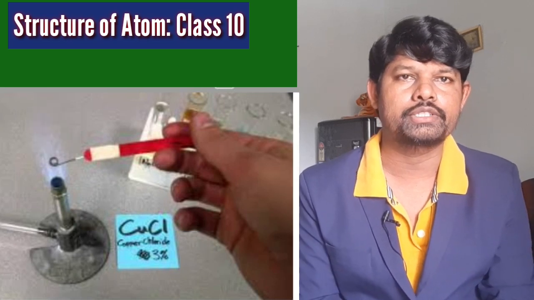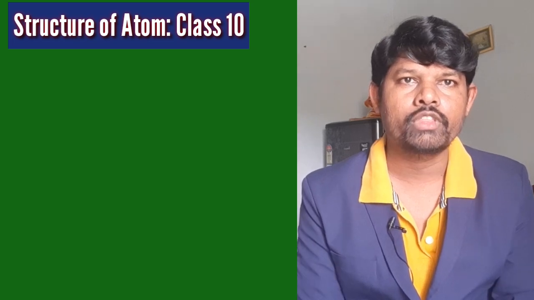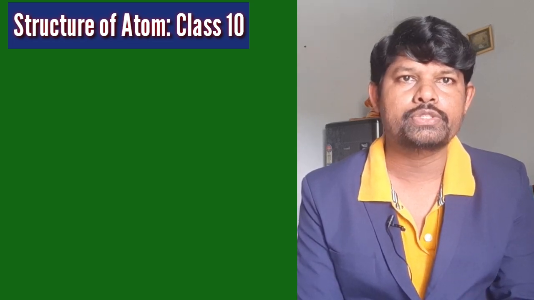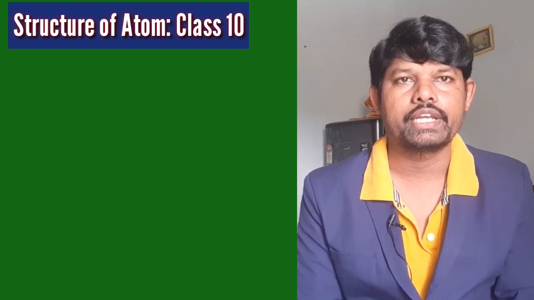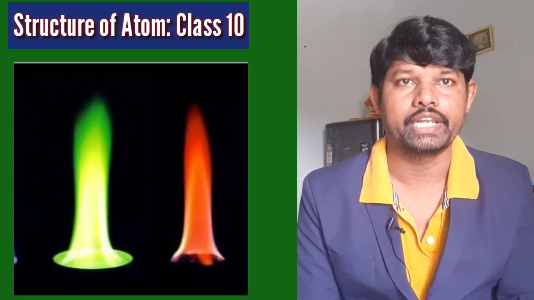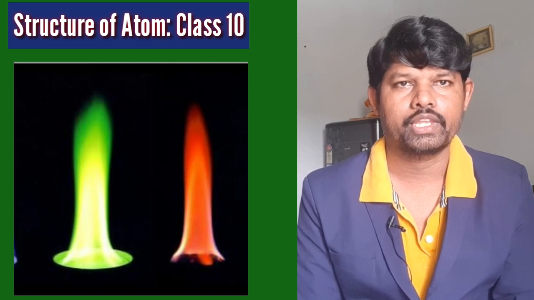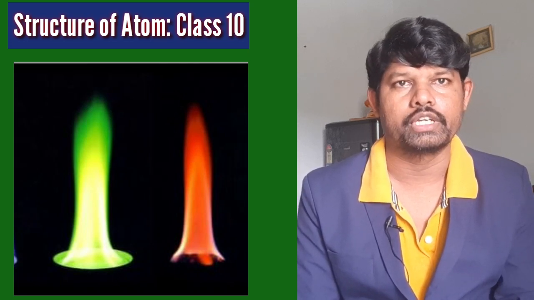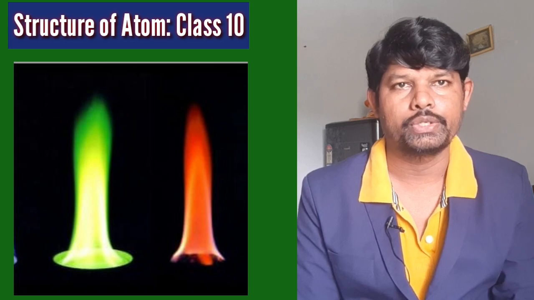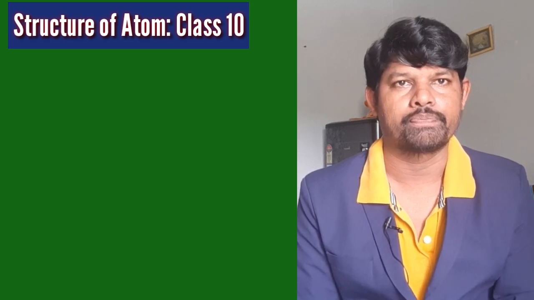So different colors will be seen. When you introduce copper chloride into the flame, you will observe a green colored flame. And with strontium chloride, you will observe a crimson red color. You can underline that too.